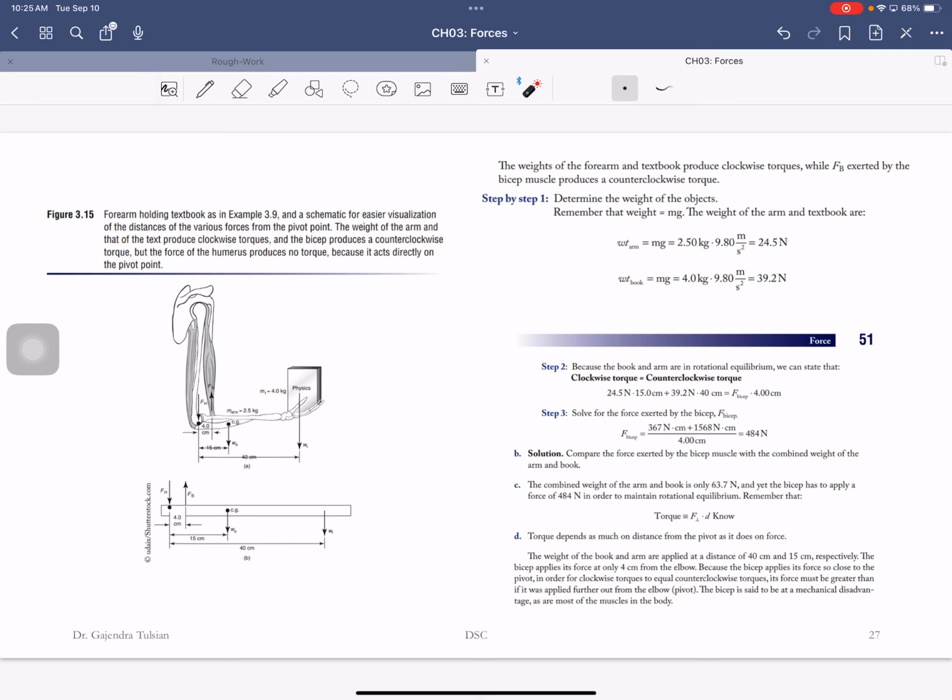All right, here's what I want you to notice. What is the weight of this book? 40 newtons. To lift a 40 newton object, your bicep had to exert a force of 500 newtons, almost 12 times greater. And that's generally true, in everything you do.